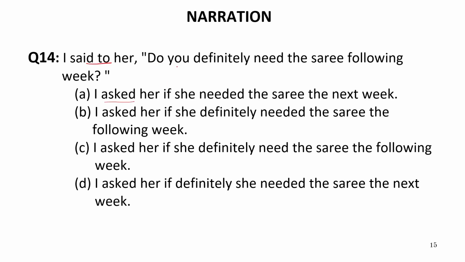Now, you will be converted according to the object that she. So she definitely needed. Now let us see in which sentence there is written she definitely needed. So if she definitely needed. So if she definitely need has to be converted into needed. So this cannot be the answer.